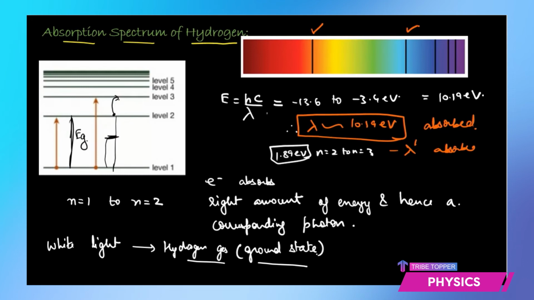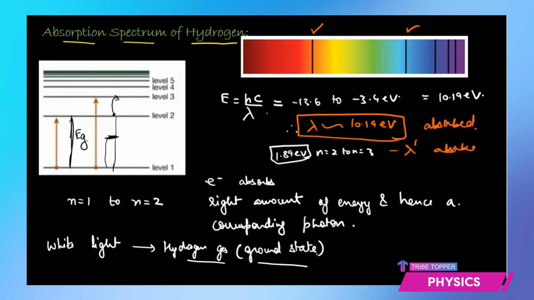The emission spectrum was produced when the electrons were jumping from the higher levels to the lower levels by emitting certain wavelengths. That looked like everything dark with colorful lines, where the colorful lines corresponded to the wavelengths of the emitted photons. Whereas in the absorption spectrum, it's just the reverse.